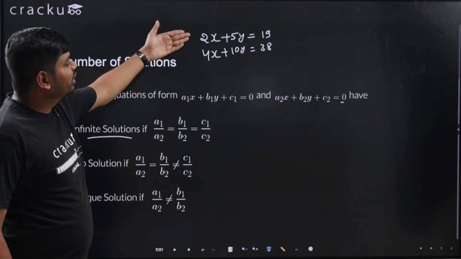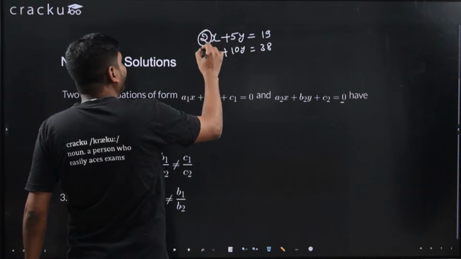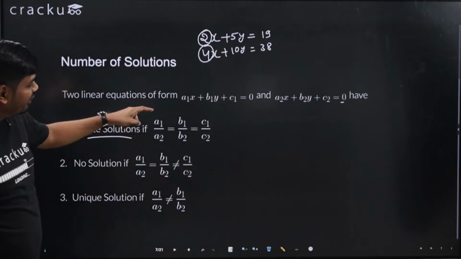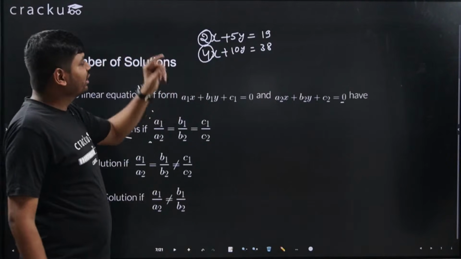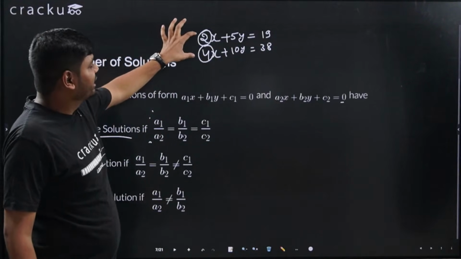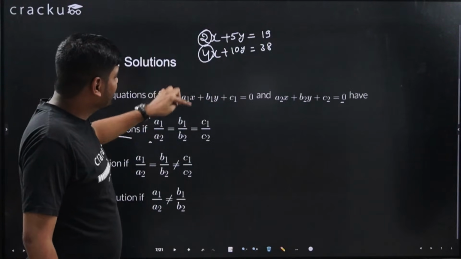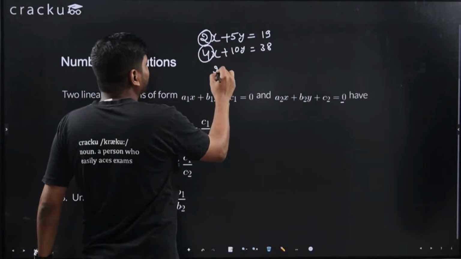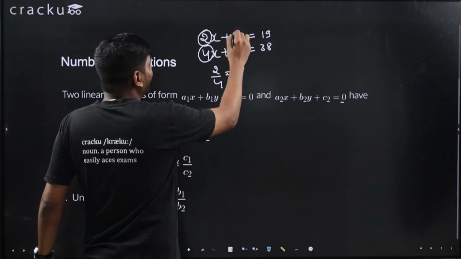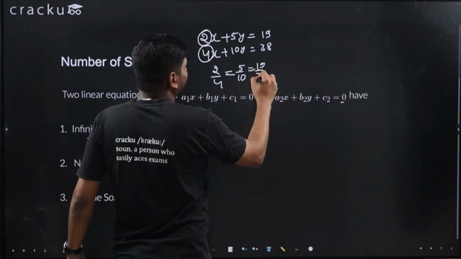I will say both the equations are same only. Why? Because 2 upon 4, that is a1 upon a2. What is a1 and a2? a1 and a2 are the coefficients of x, b1 and b2 are the coefficients of y, and c1 and c2 are the constant terms. So here 2 upon 4 is equal to 5 upon 10 is equal to 19 upon 38.